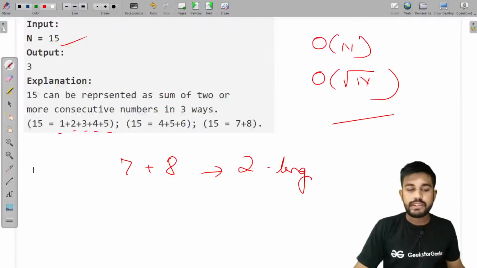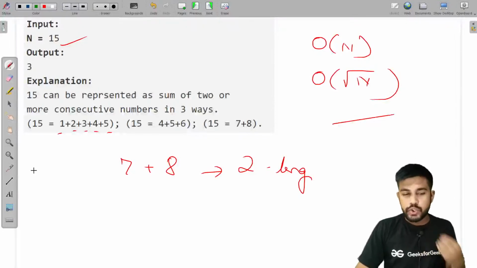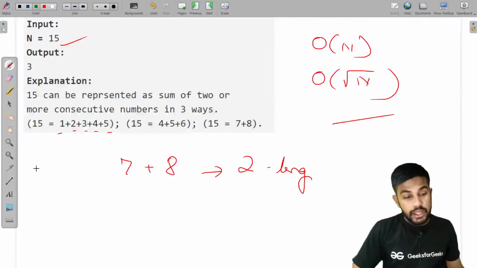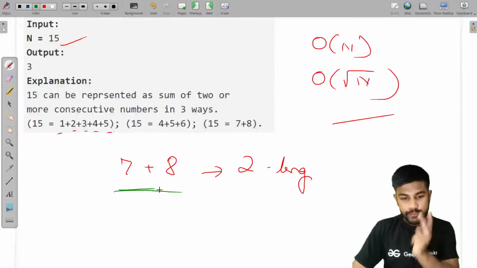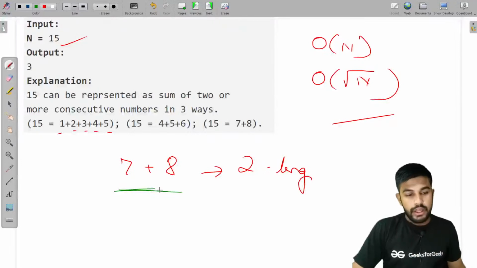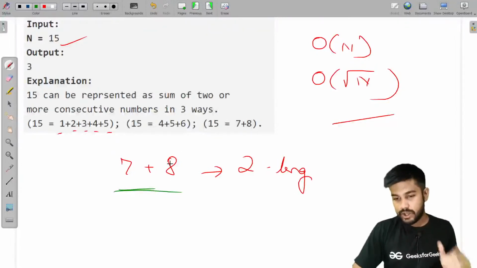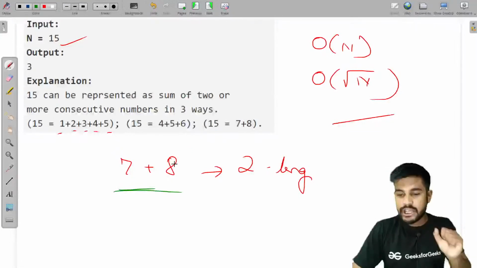Okay, now what I want you to tell is, now there won't be more than this sequence which is of 2 length. Now this would be 7 plus 8 or 8 plus 7, nothing else which is consecutive. There would be none other than the same length.